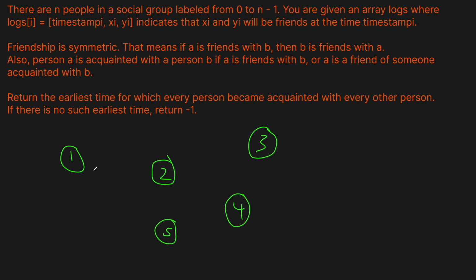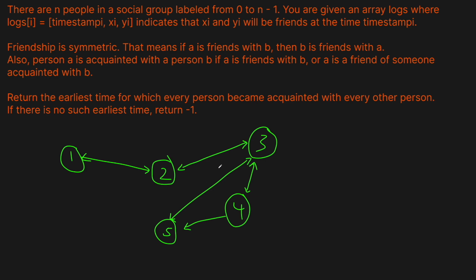Let's say the first connection happens between 1 and 2. They're friends with each other. And then maybe 3 and 4 are friends with each other. And then maybe 4 and 5 become friends. 5 and 3 become friends with each other. And then 3 and 2 become friends with each other.